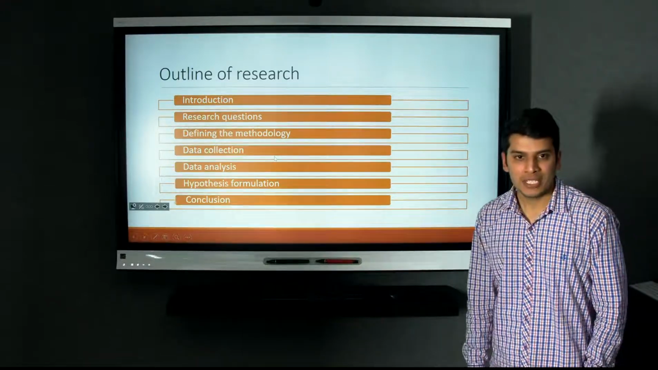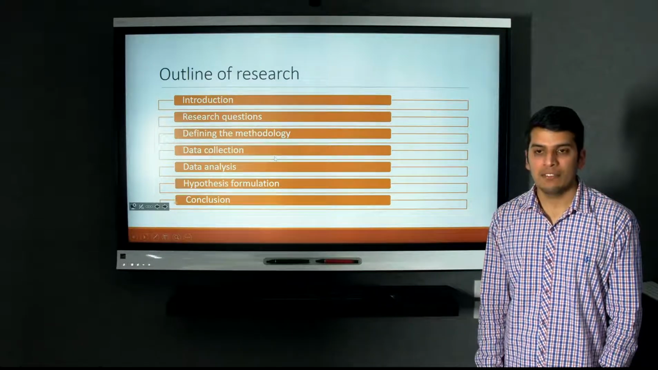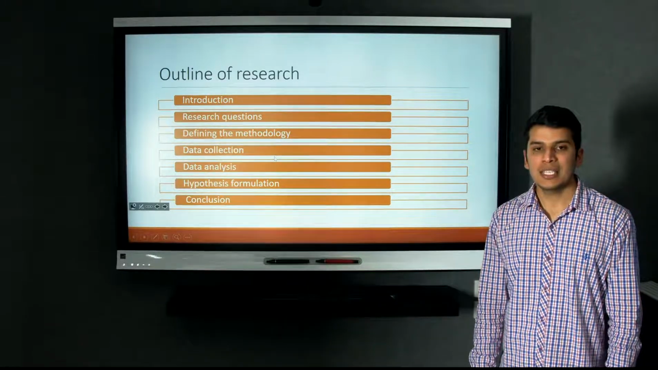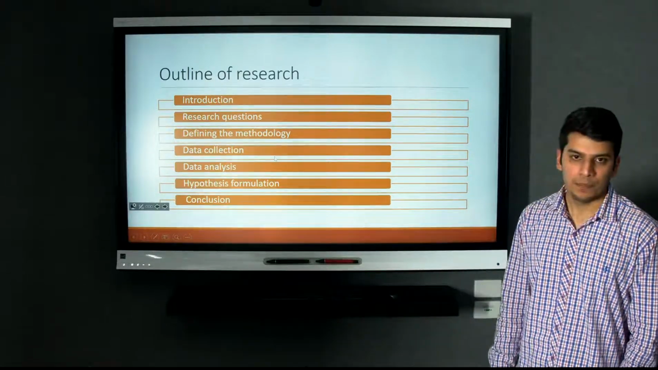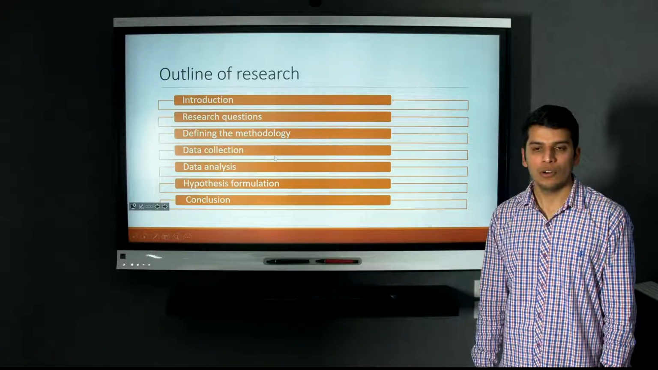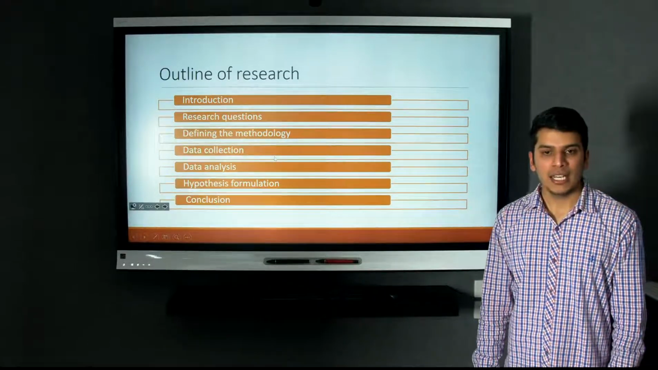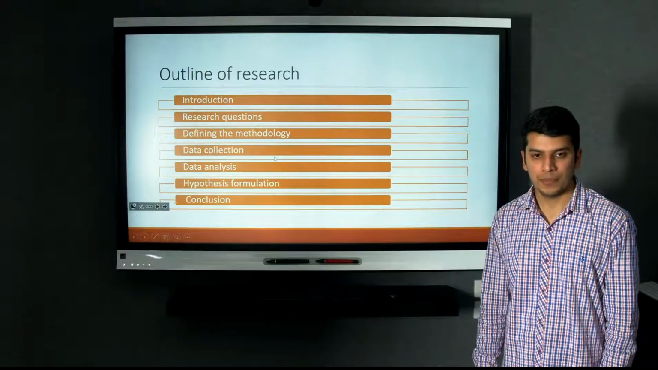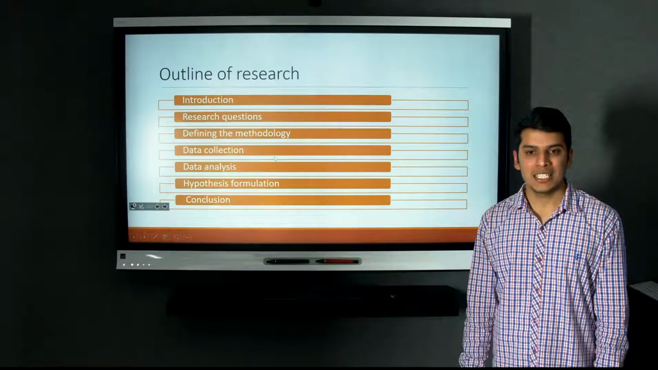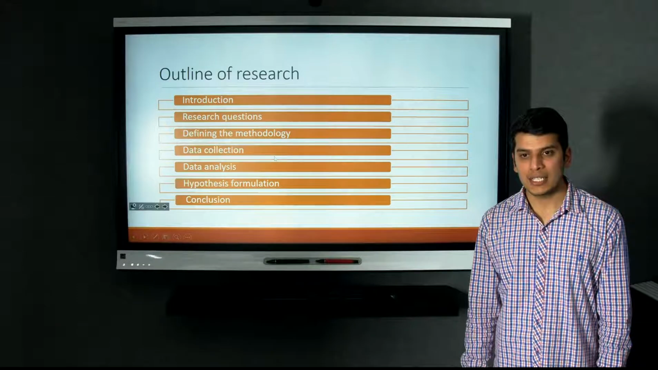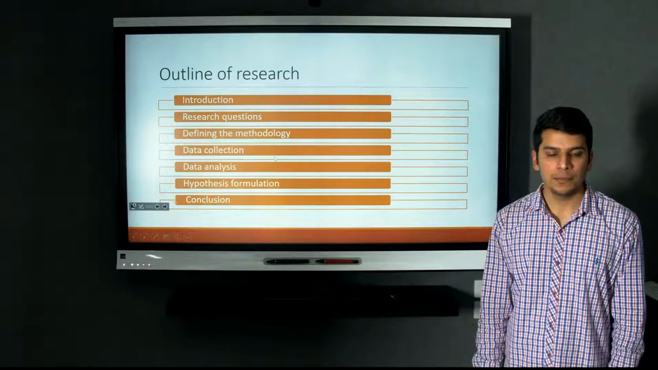Next is the research question. A number of research questions are formulated in this section that will help to study the impact of CSR strategies on BHP Billiton. Defining the methodology: qualitative investigation is followed in this research. Data collection: secondary data collection is done in this research. Next is data analysis. Data is analyzed with the help of qualitative analysis. Analysis of data is done to identify the impact of CSR strategy on BHP Billiton.